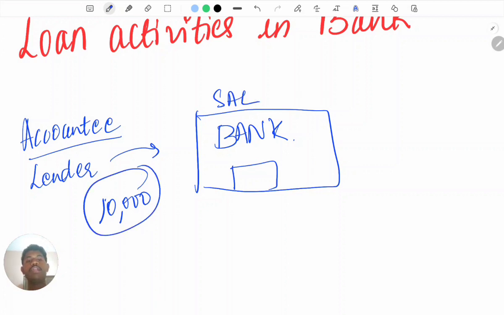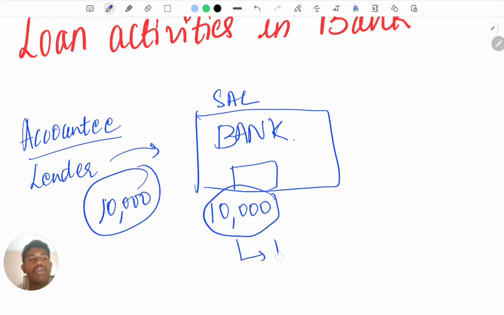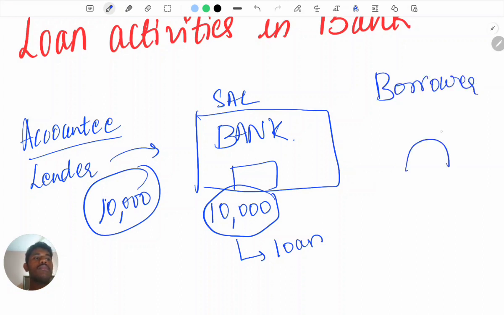And he puts 10,000 rupees into the bank, and this bank will keep the 10,000 rupees, right? And usually some amount of this money will be given in the form of a loan to the borrower, right? Maybe 8,000 they are going to give to the borrower.